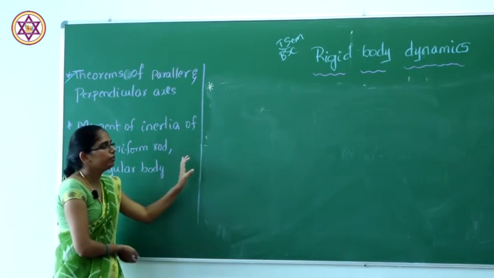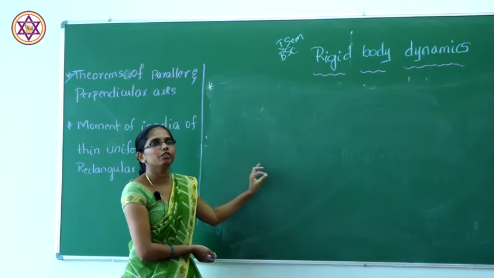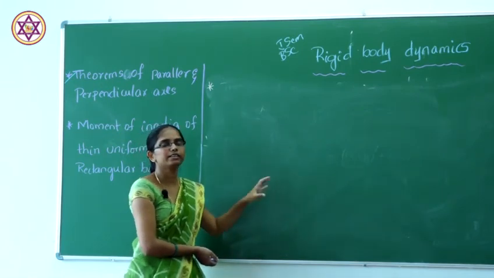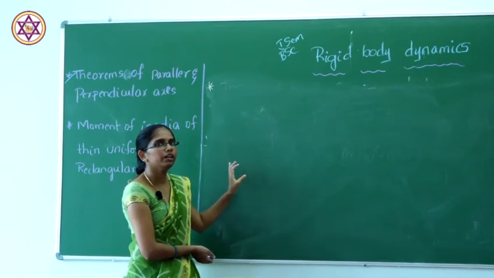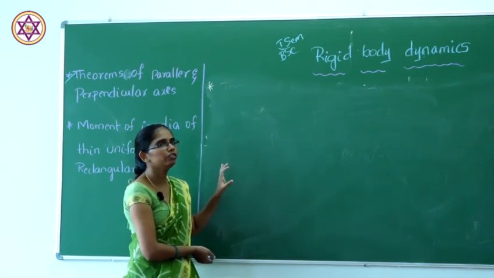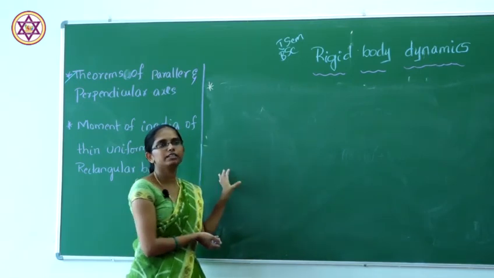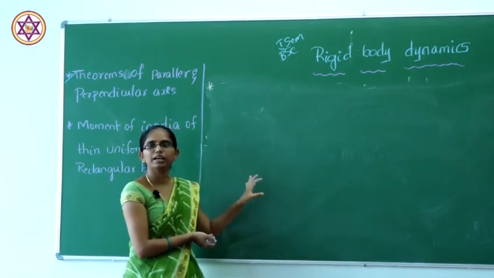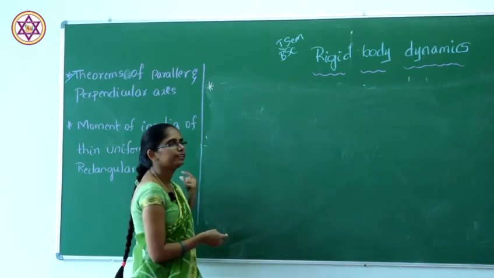So what will be the moment of inertia if you consider the thin uniform rod, and what will be the moment of inertia if you consider the rectangular rigid body? Here we have to discuss what will be the moment of inertia, and using that moment of inertia, the radius of gyration. So for this we have to consider the thin rod.